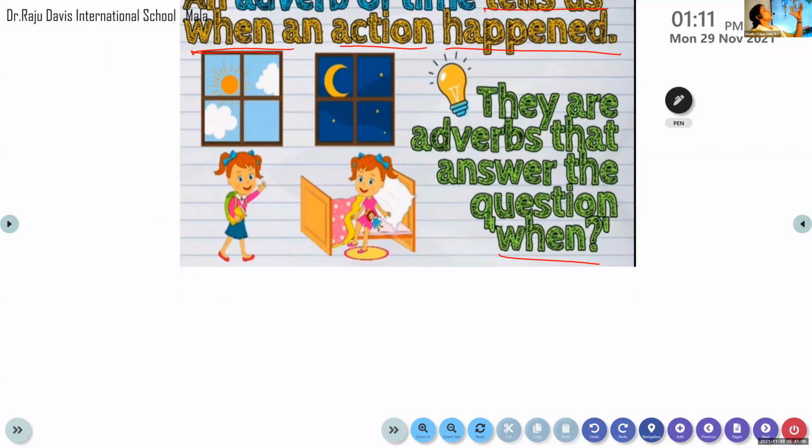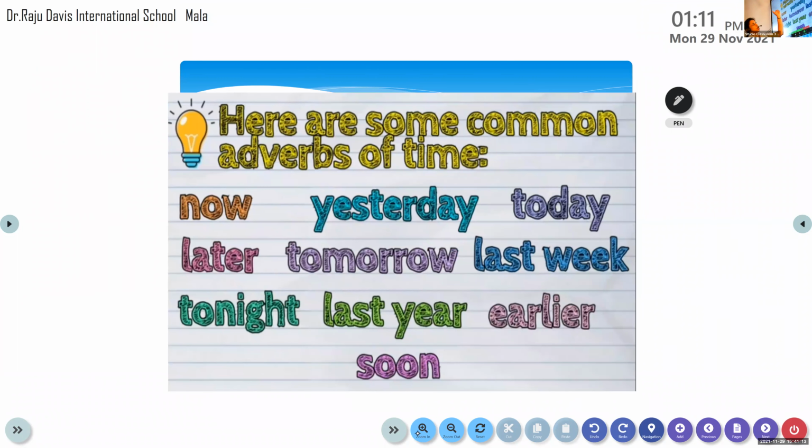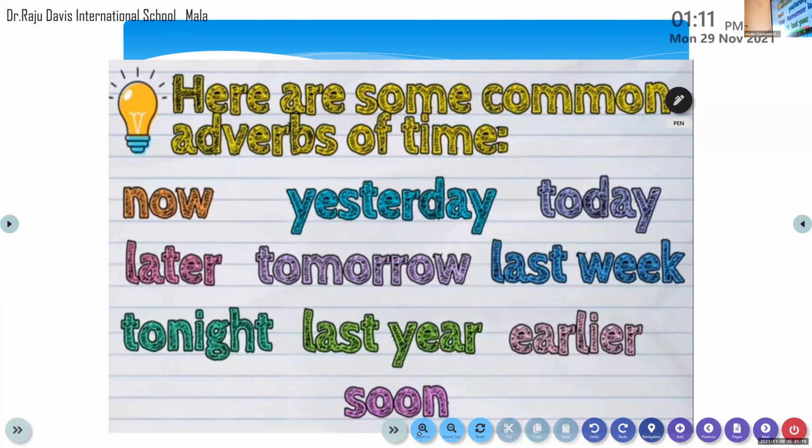So here the day and the date is not mentioned. So these are the words which tell us when. These are the common adverbs of time. These words tell us when the action happened. So these are the common examples. I hope we have learnt it. Have we learnt it last week? Yes. So let's go through it once more.